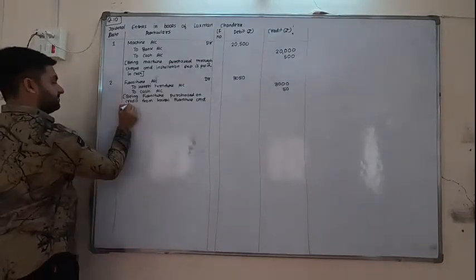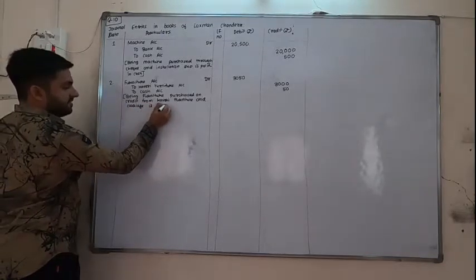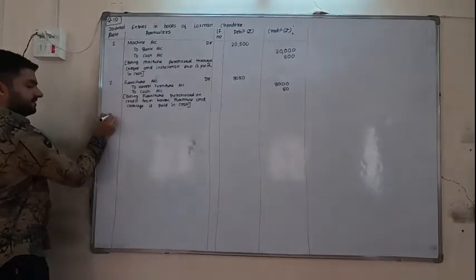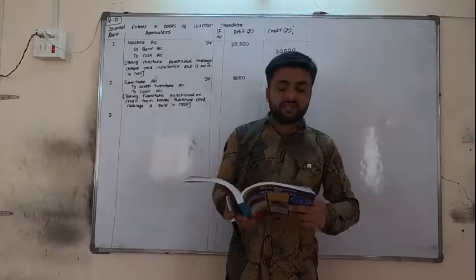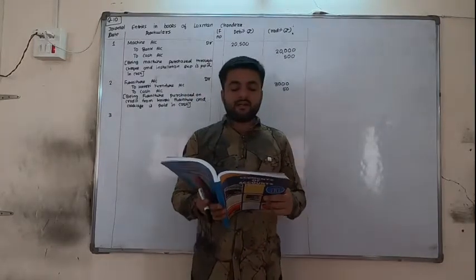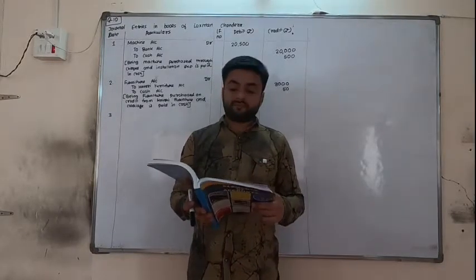Carriage, and carriage is paid in cash. Number 3. 50 shares of Mahalakshmi Mill purchased at 100 rupees per share and brokerage 20 paisa.